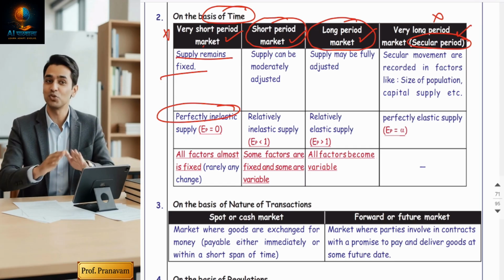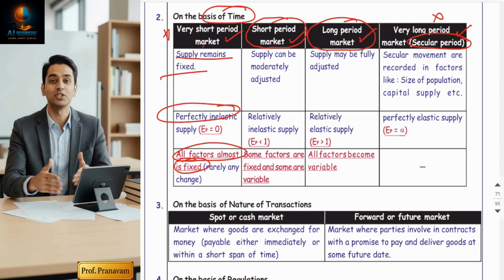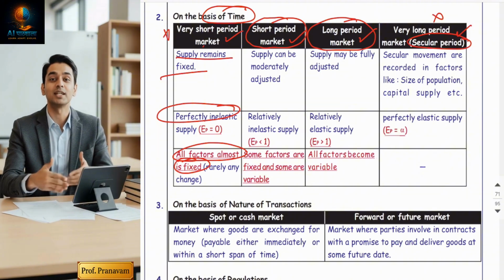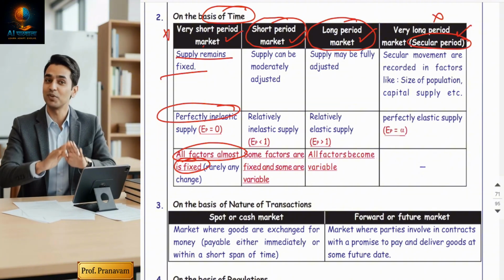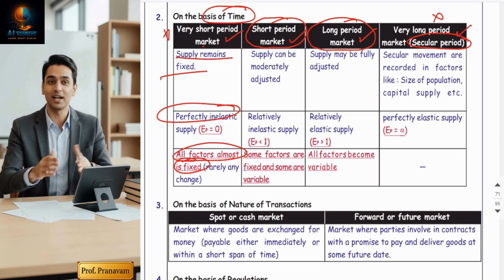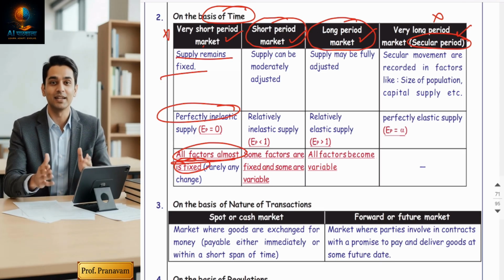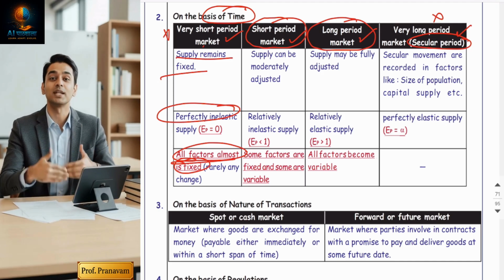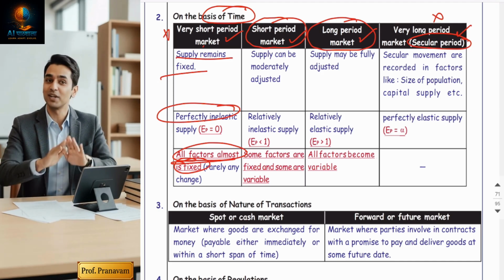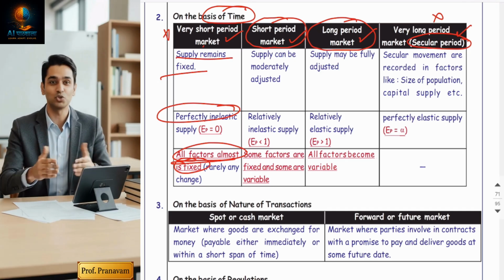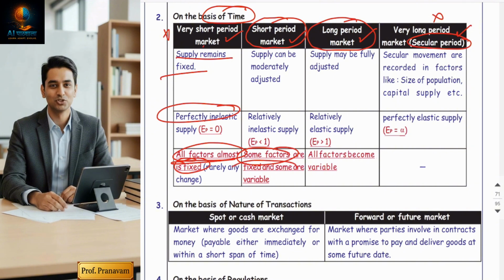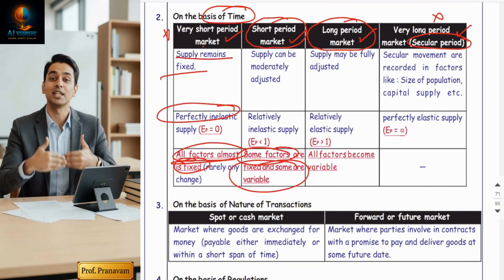Fine, sir. In this, all factors are almost fixed. We have learned the definition of short period and long period. Yes, short period means some factors are fixed, some factors are variable. Am I correct? But in very short period, all factors are fixed. This is totally impractical. We are not studying it in theory also. Okay. Now, short period market. Some factors are fixed and some are variable.